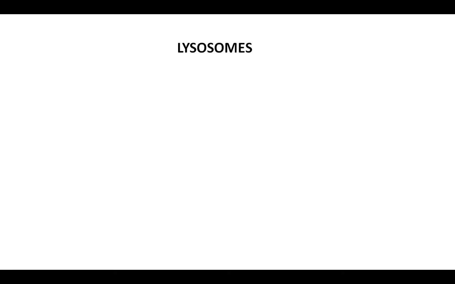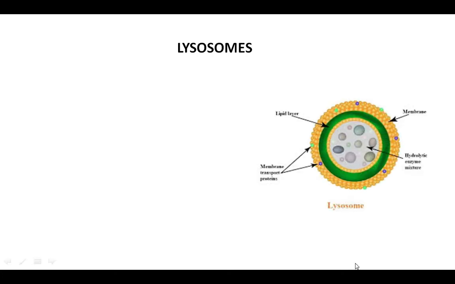Next we talk about the lysosomes, a very small organelle, and the main function of the lysosomes is the synthesis of enzymes. Lysosomes are small vesicles. Here you can see in the diagram, it's a very small body covered by a single membrane. It contains digestive enzymes, and these enzymes help in the digestion.